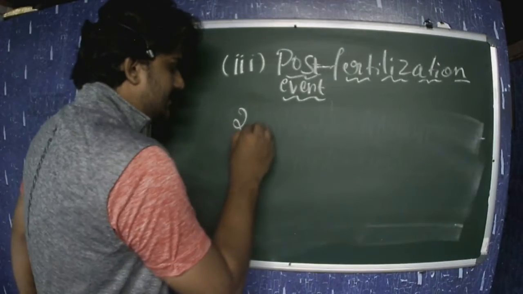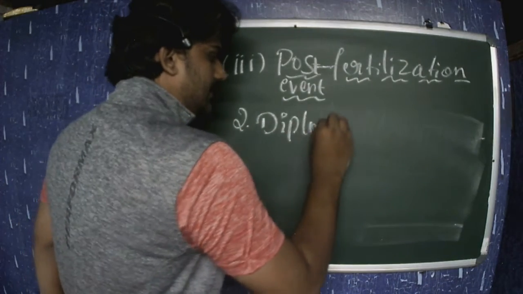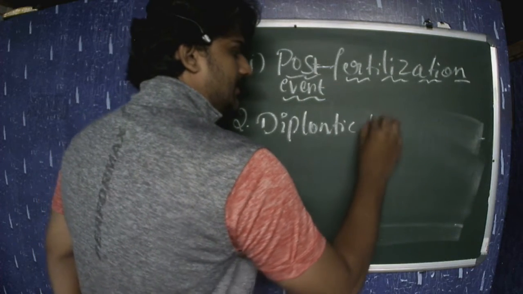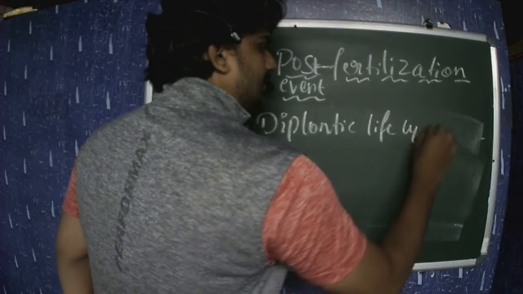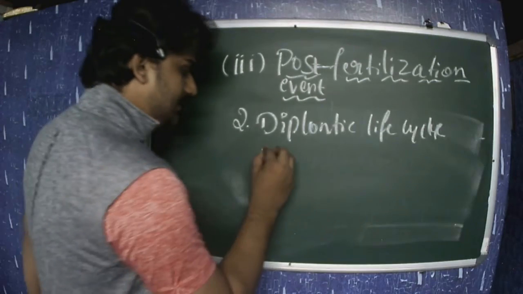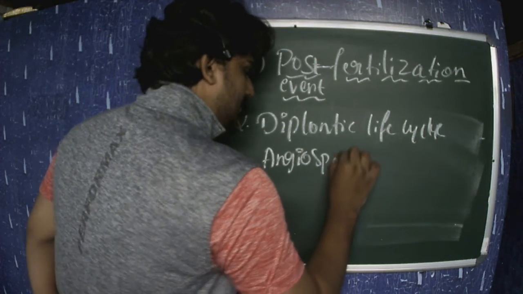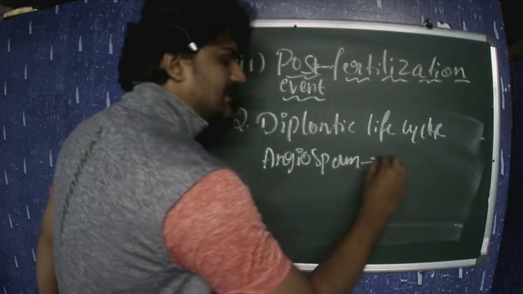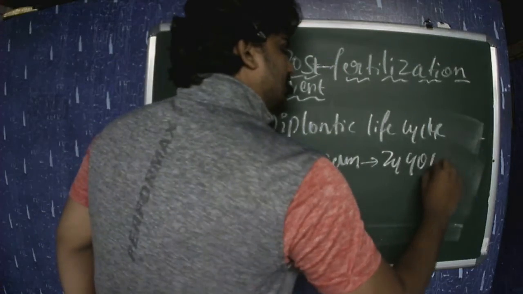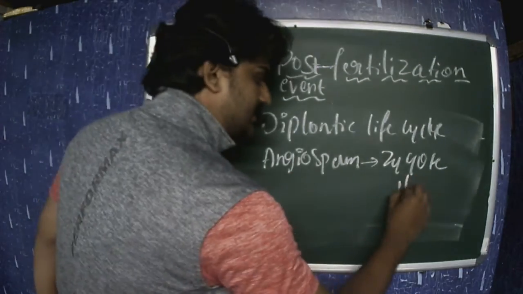The second one is the diplontic life cycle. The organisms which possess the diplontic life cycle, like angiosperms: here the zygote undergoes the process of mitosis.